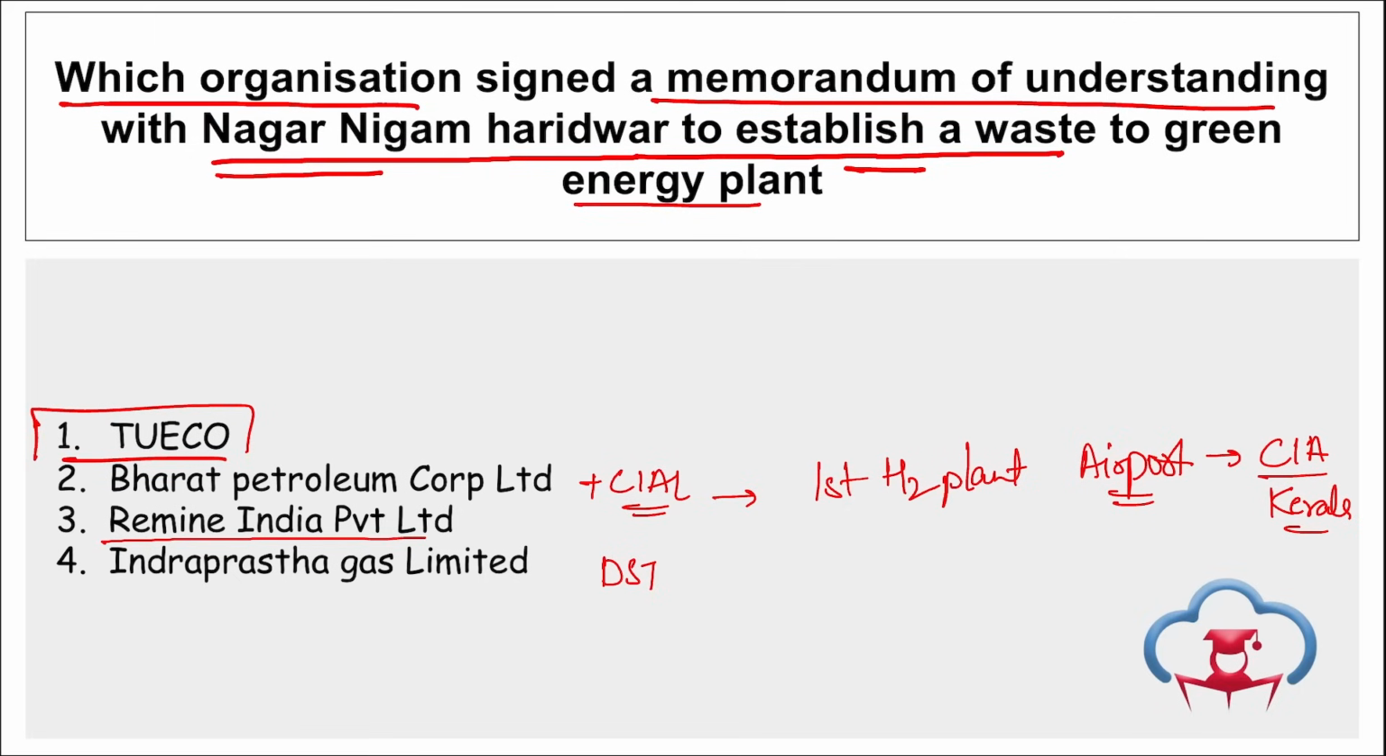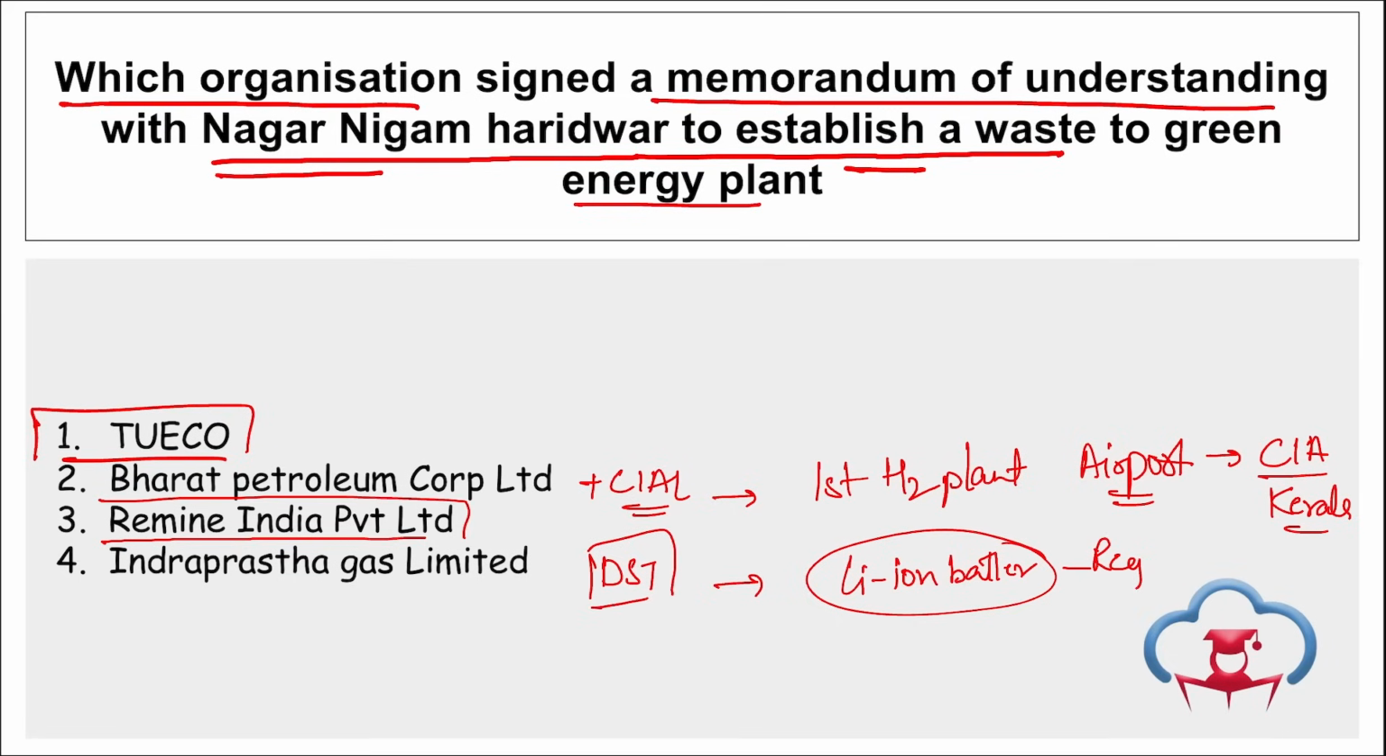Apart from this, if we talk about Remain India Private Limited, DST signed an agreement with Remain India Private Limited to establish a commercial plant for the recycling of lithium ion batteries and e-waste, that is your electronic waste. And where will this plant be? It will be in Uttarakhand.